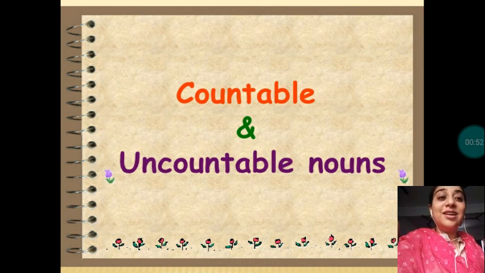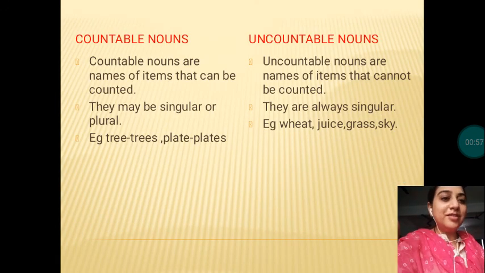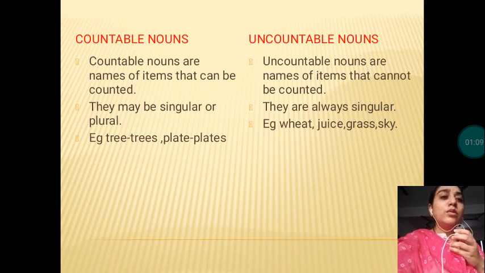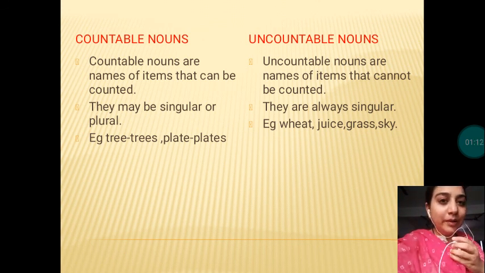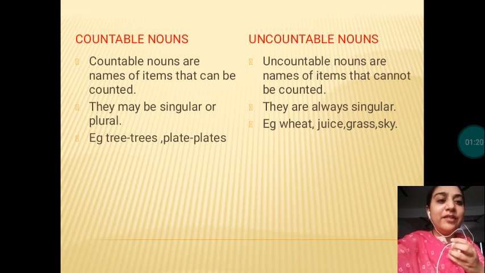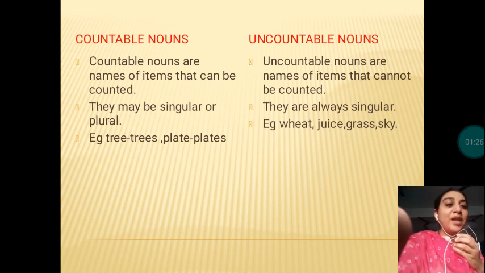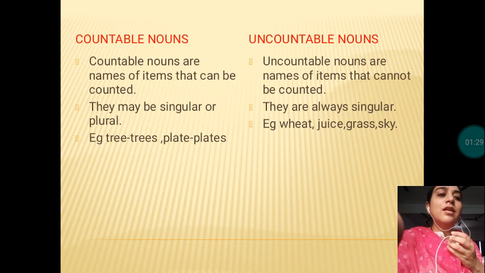Let's read this chapter. Let's understand the rules of countable and uncountable nouns. So you can see on the screen countable as well as uncountable nouns. Countable nouns are the names of items that can be counted. As I said, 1, 2, 3, so they are said to be countable. They may be singular as well as plural. You can see the example, tree. So we can say one tree. If many trees are there, 4 or 5 trees. So it can be singular as well as plural. Plate, 1 plate, 2 plates. So 1 plate is singular and it can also be plural.